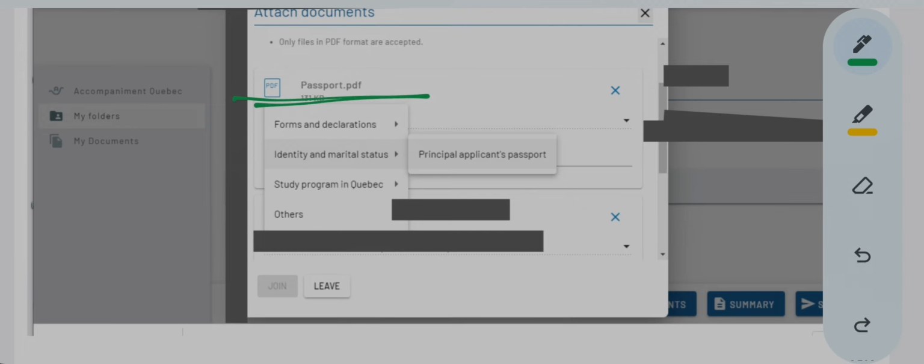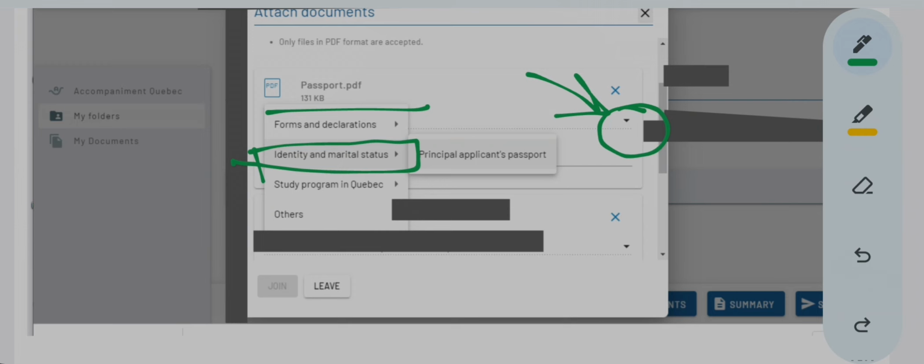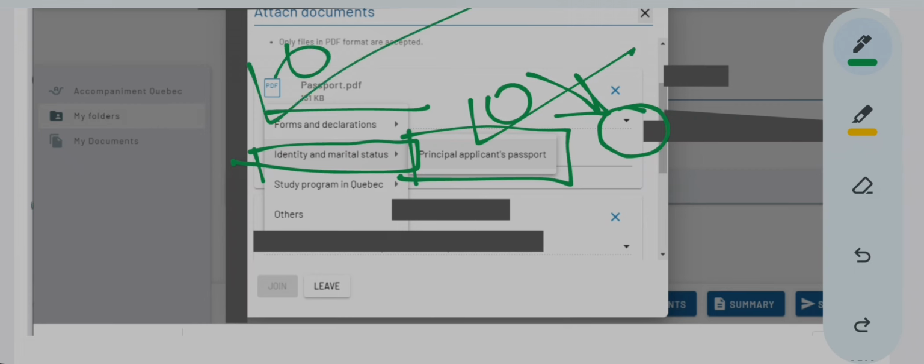You have to first click on the drop down menu, go to identity and marital status, and then select principal applicant's passport. When you select your principal applicant's passport, only then will they be able to see that this PDF is the passport.